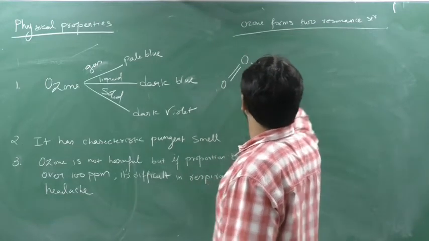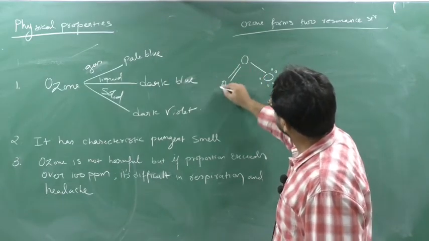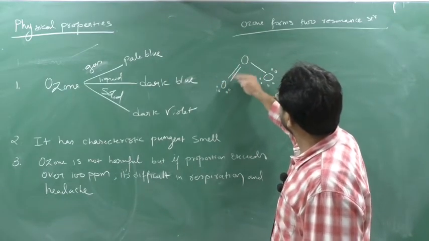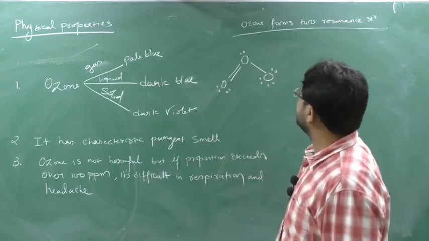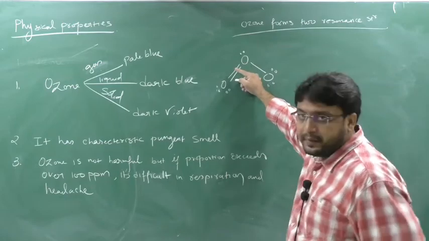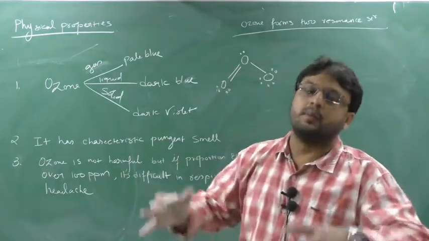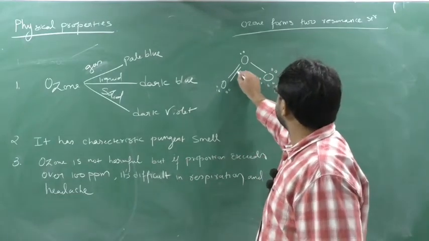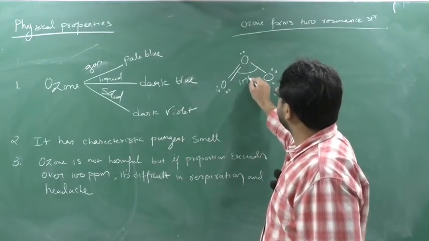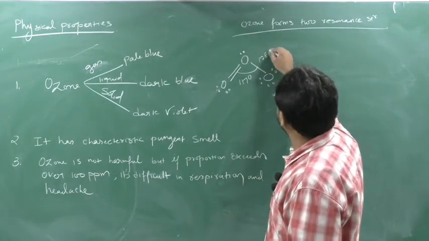Due to the repulsion between the lone pair and bond pair, the bond becomes bent and creates an angle of nearly 117 degrees, and its bond length is 128 picometer.